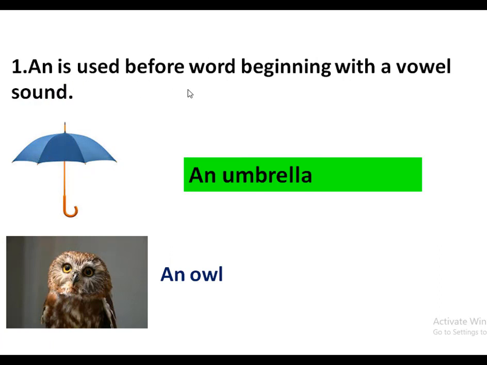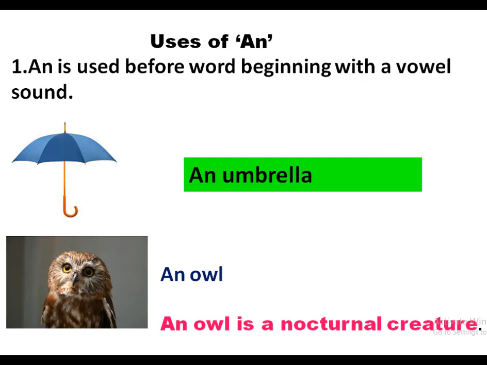An is used before a word beginning with a vowel sound. An umbrella. An owl. An owl is a nocturnal creature.